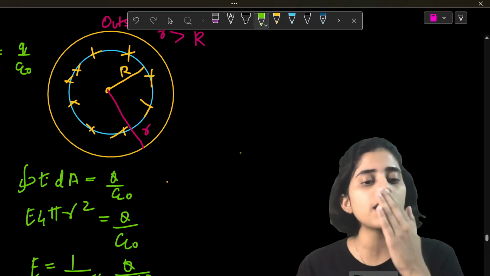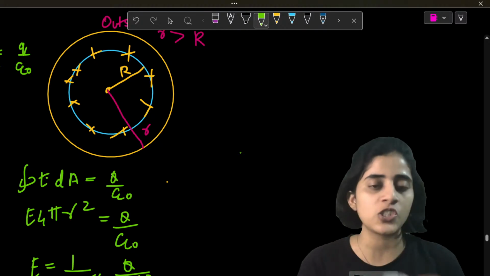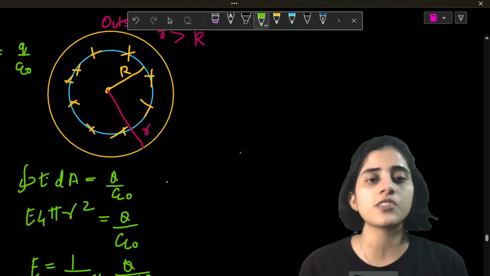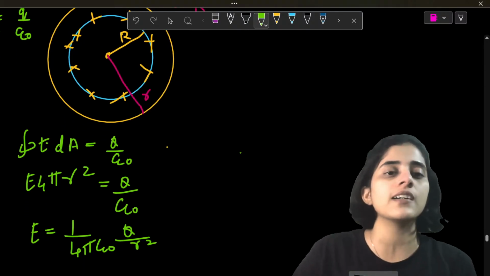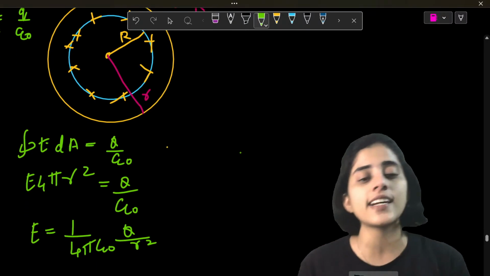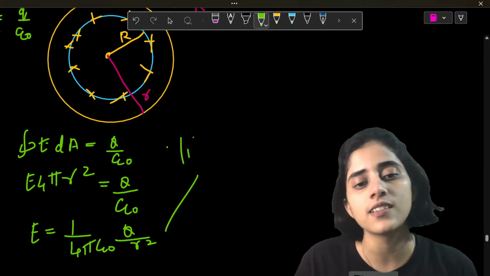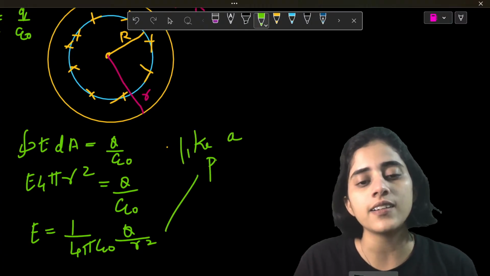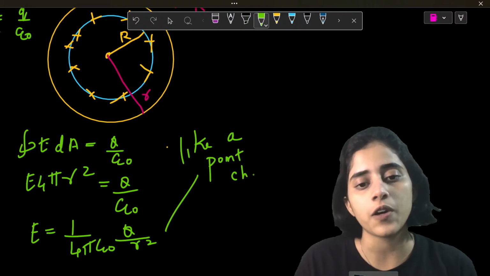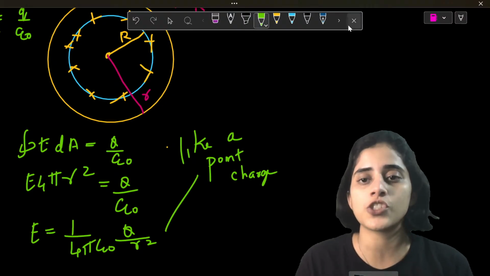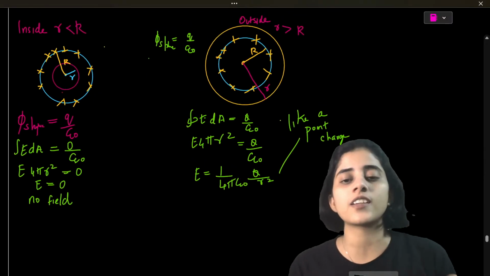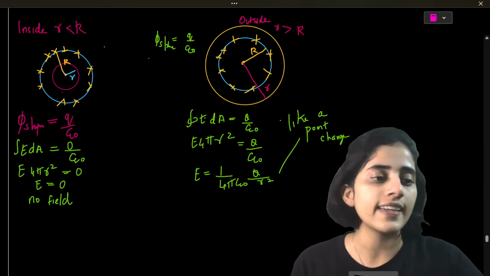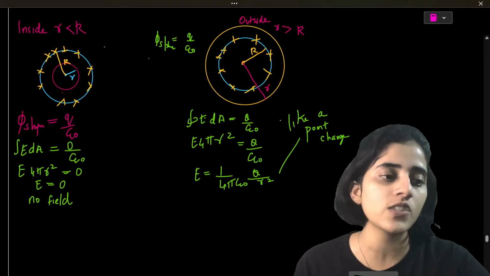So this is similar to the electric field of a point charge. So if I take a Gaussian surface outside a conductor, it's going to give me a formula similar to the electric field just like a point charge. So this is a short and quick derivation for inside the sphere and outside the sphere.